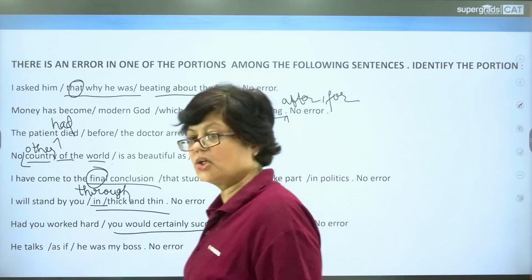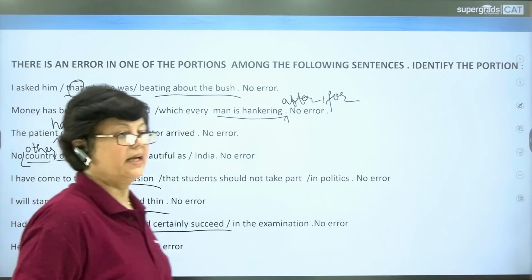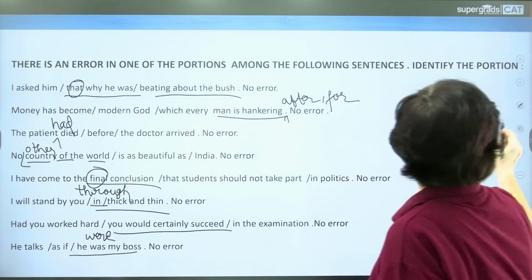Next sentence. He talks as if he was my boss. The error is here. This should have been were. He talks as if he were my boss. This is also the conditional sentence. Next exercise.